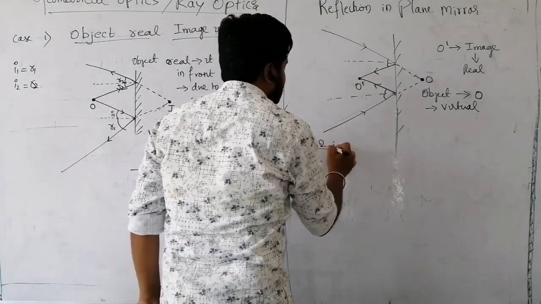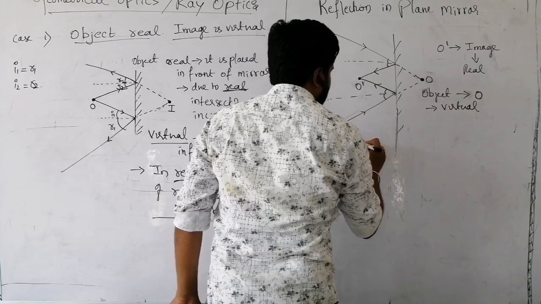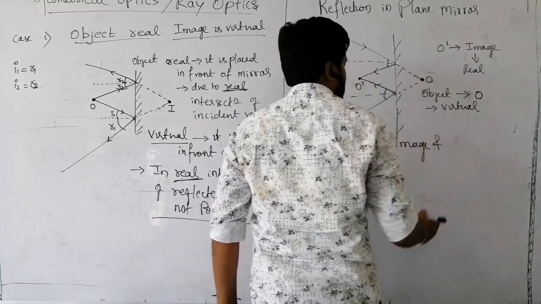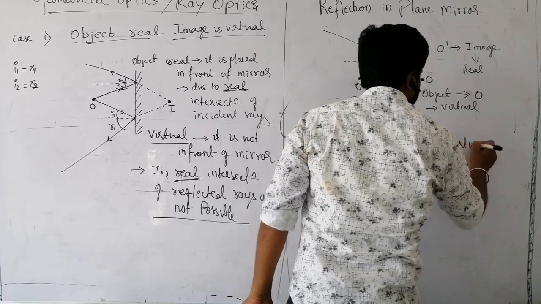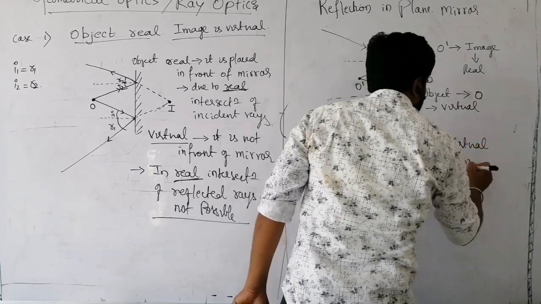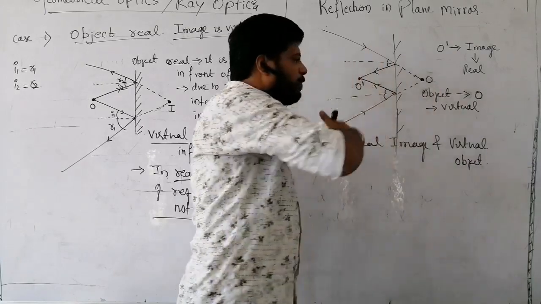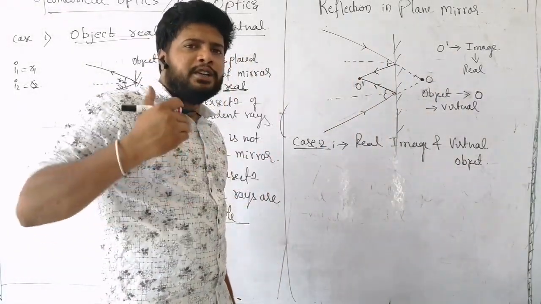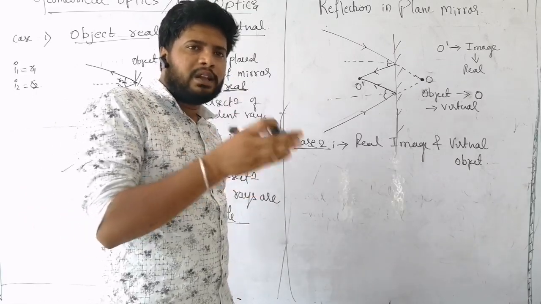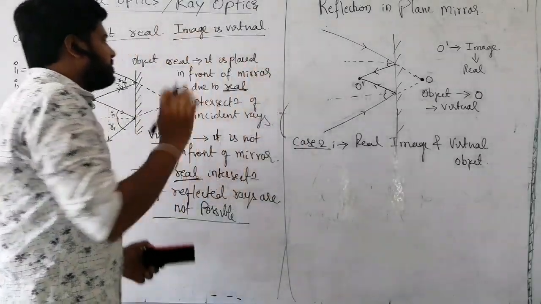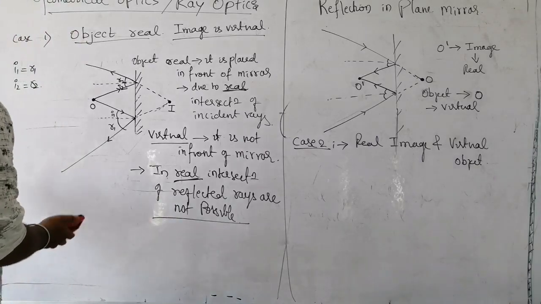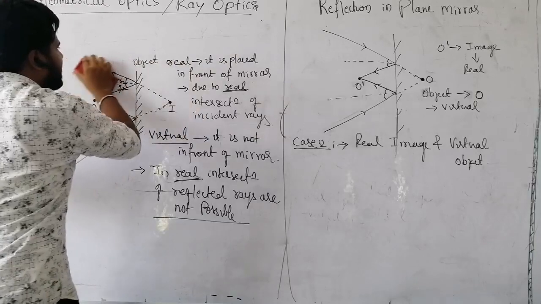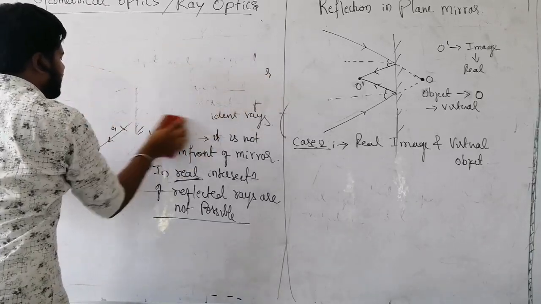What we are seeing here: a real image and a virtual object. Remember, by using these two cases we are noting some very important points which we will use to solve problems. Clear these two cases? Now we'll move towards the properties or important points we can see from here, from what we have discussed till now.